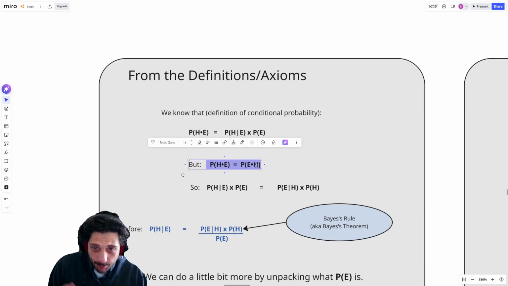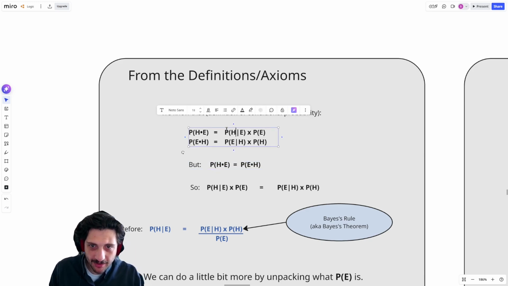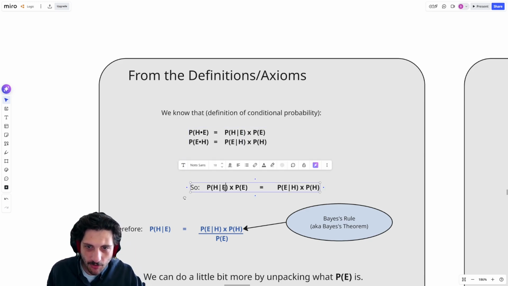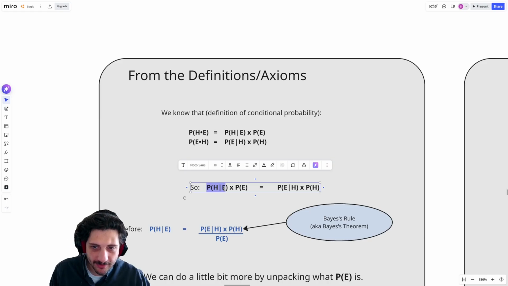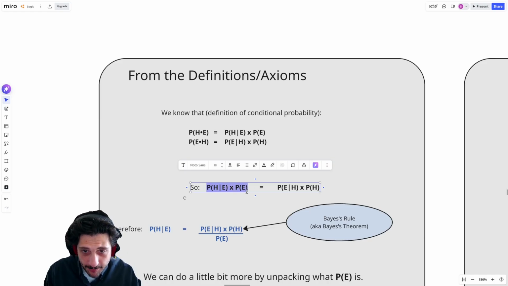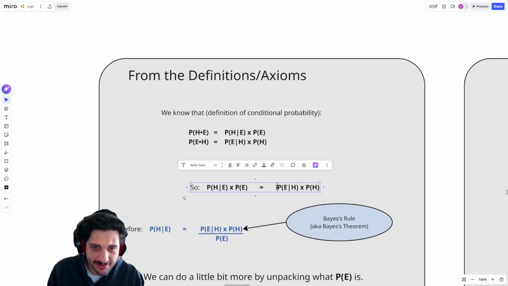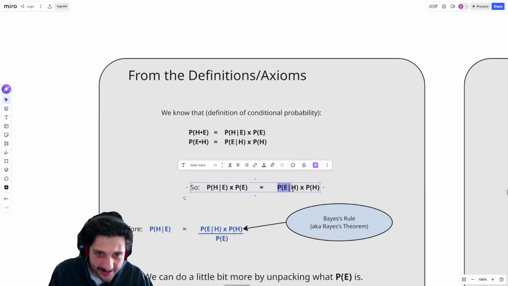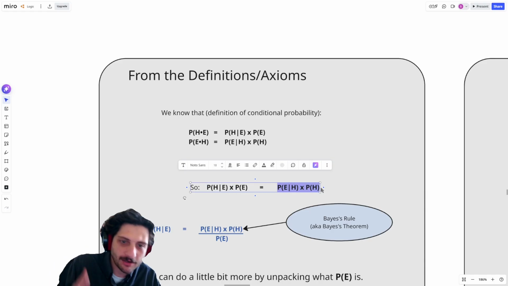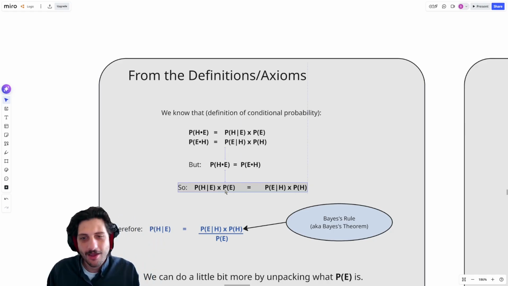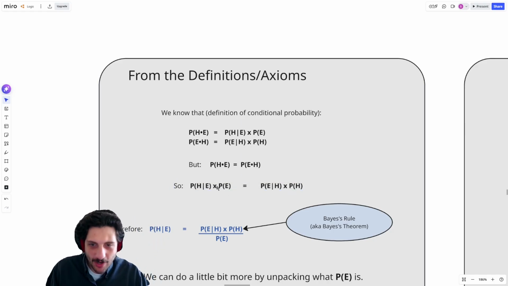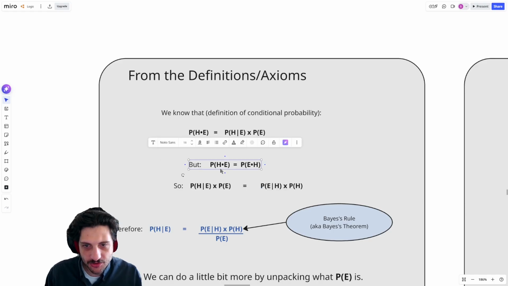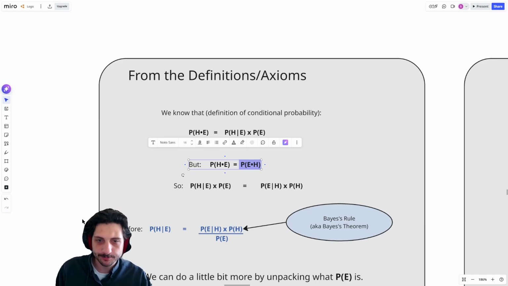So both of these are equal, so we can just set these two sides equal. The probability that H happens given that E happens times the probability that E has actually happened is just the same thing as the probability that E happens given that H has happened times the probability of H. This isn't supposed to be super complicated. This is just two different ways of writing the same conjunctive probability.